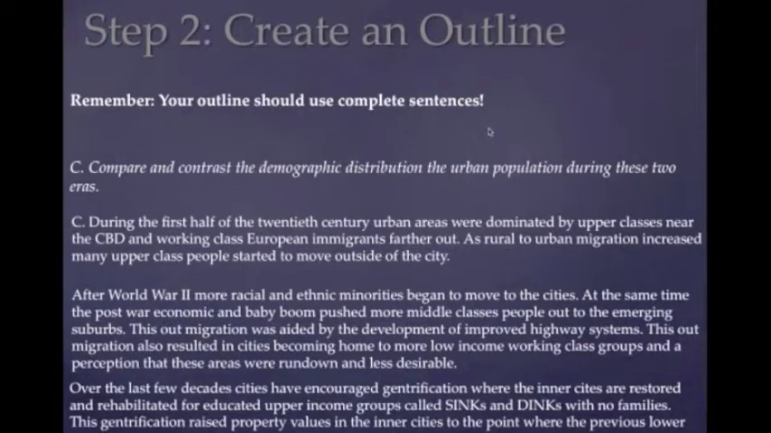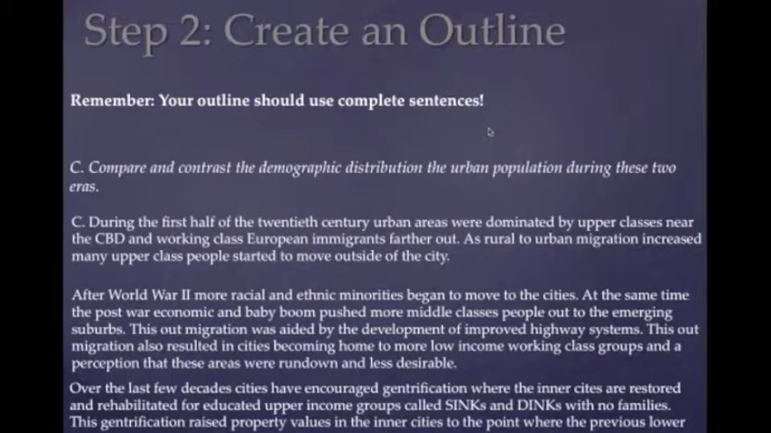Over the last few decades, cities have encouraged gentrification, where the inner cities are restored and rehabilitated for educated upper class groups called sinks and dinks with no families. This gentrification raised property values in the inner city to the point where the previous lower income residents could no longer afford to live in those areas, forcing them to move out.